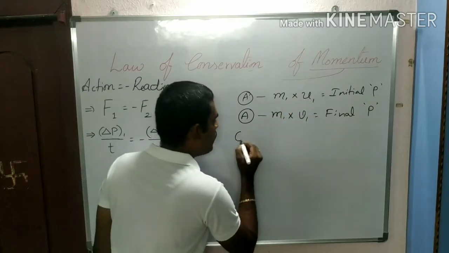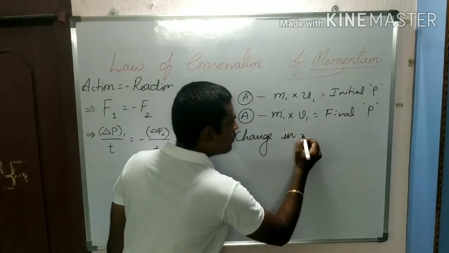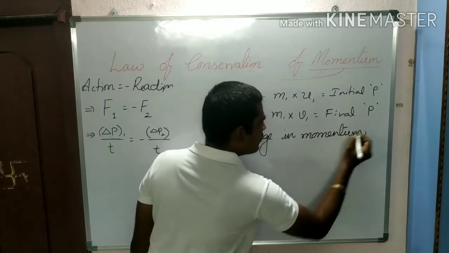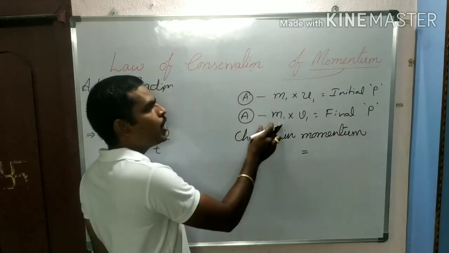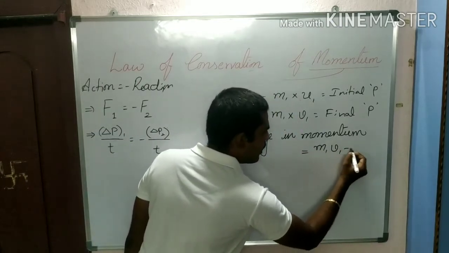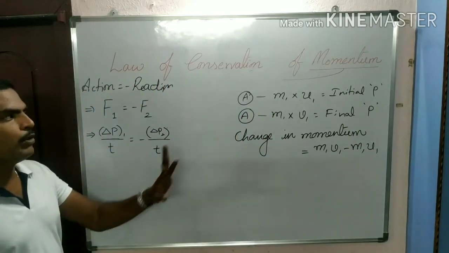What is the change in momentum now? Change in momentum is final momentum minus initial momentum. That is m1 v1 minus m1 u1. This is the change in momentum.